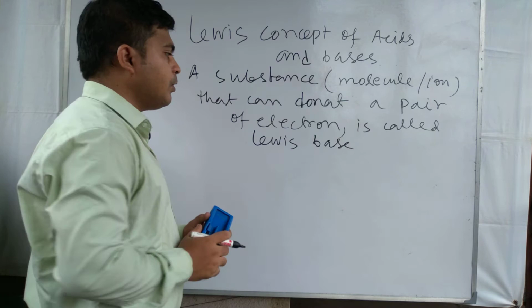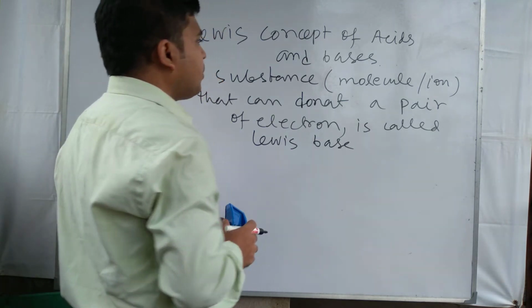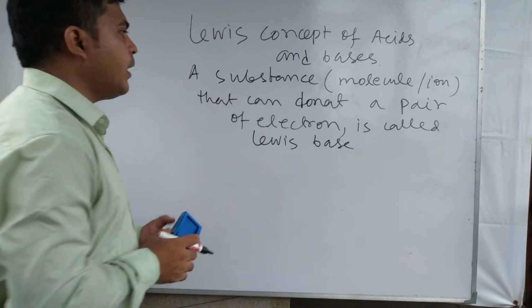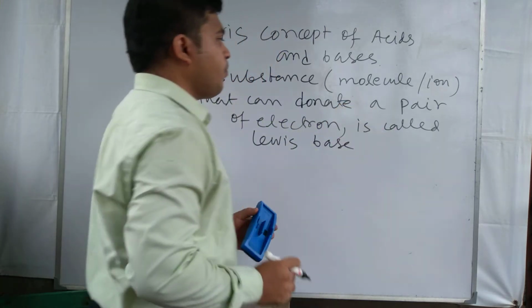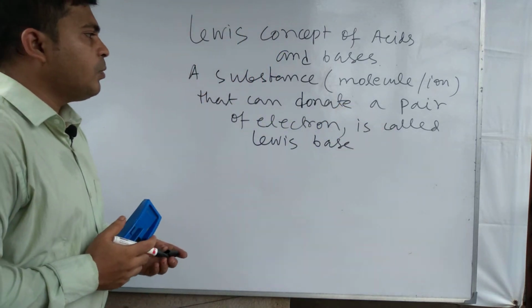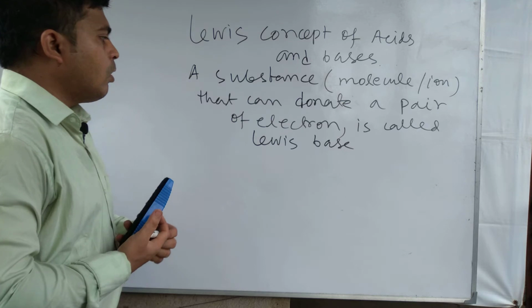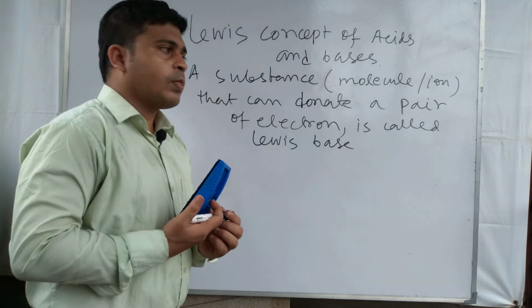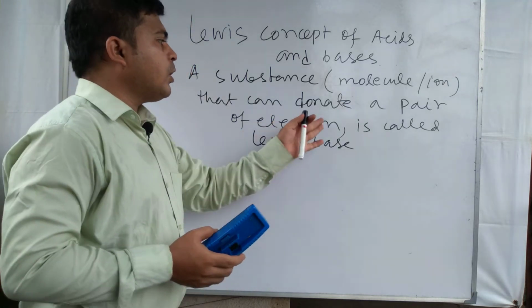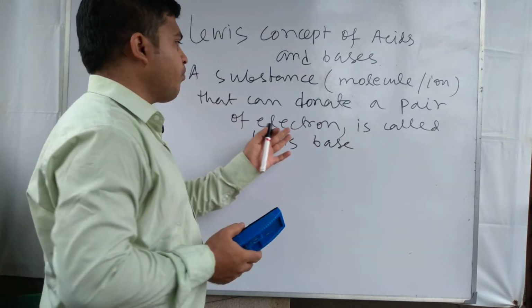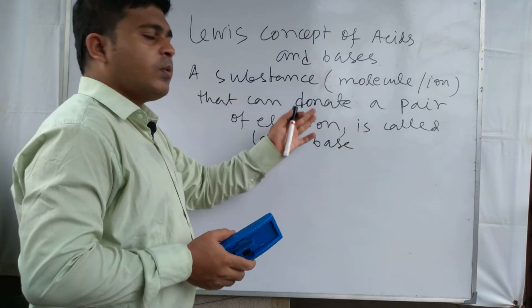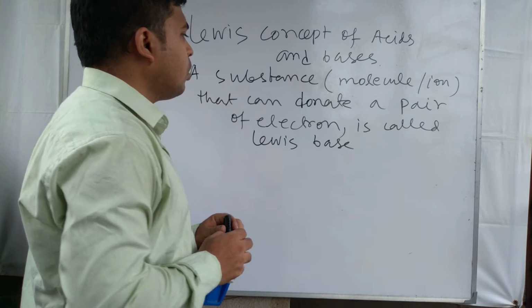Donate a pair of electron and form a coordinate bonding is called Lewis base.